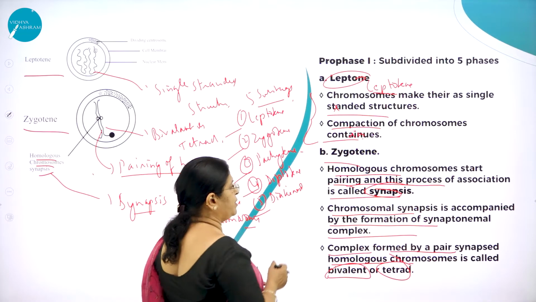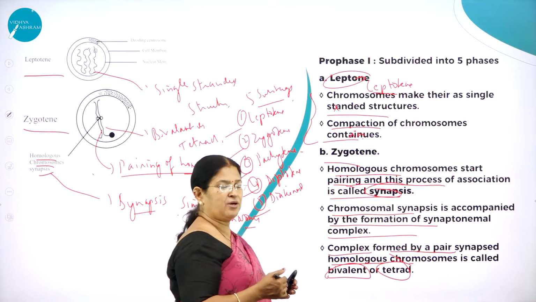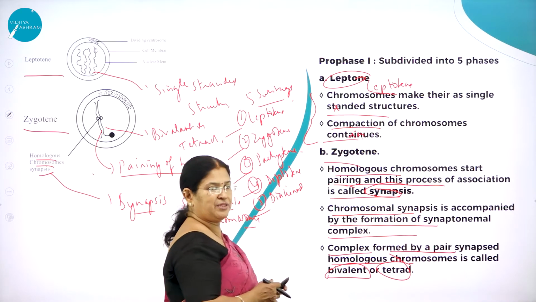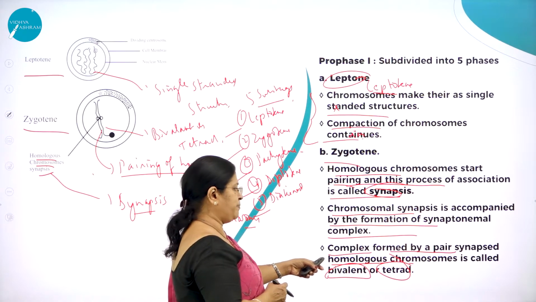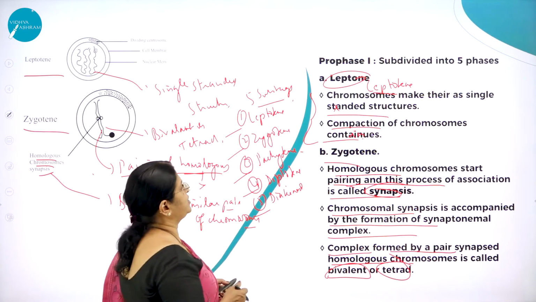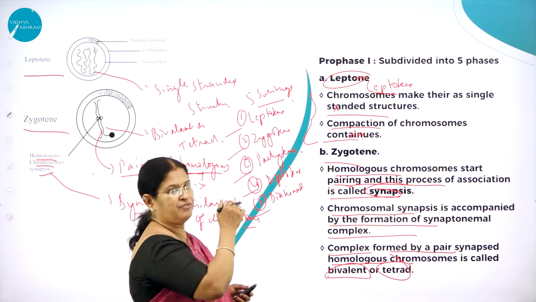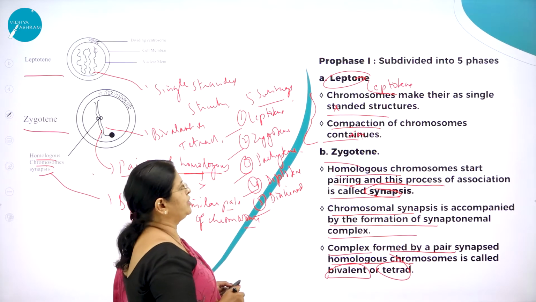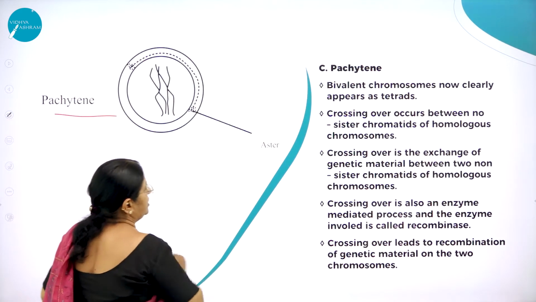And in zygotene, pairing of homologous chromosomes will start, and that pairing of homologous chromosomes is called synapsis, accompanied by the formation of a synaptonemal complex. The complex formed by a pair of synapsed homologous chromosomes is called a bivalent or a tetrad. So I hope you have understood the first and second substages of prophase 1, that is leptotene and zygotene. Moving on to the pachytene.